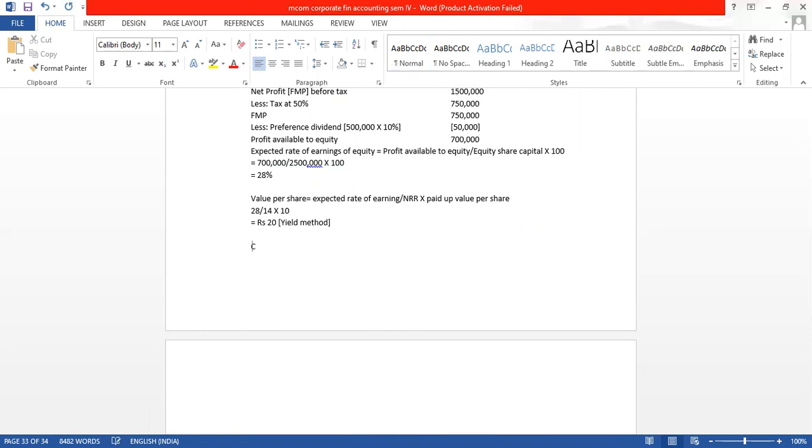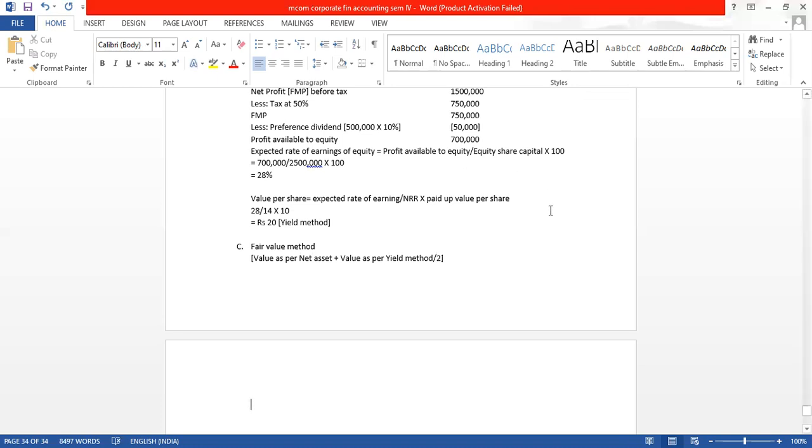Now we will have to go to the third, that is the fair value method, which is the average of the two. What is the formula? Value as per net asset plus value as per yield method, divide by 2.